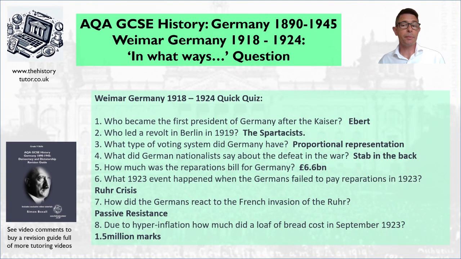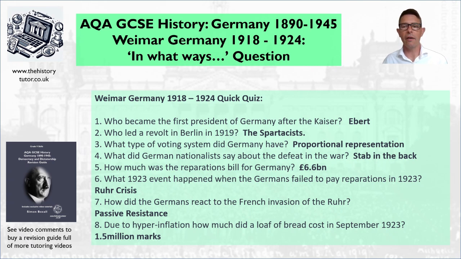So it has proportional representation, and you should know some of the problems around this. So obviously it led to a situation where you had to have coalition governments. So do have a look at my revision video if you're not quite sure about this, about the issue of the different party structures and how proportional representation worked to create a coalition. But the essential basic issue is that in a proportional representation, it's very difficult to get 50% of the vote as one party, so therefore very difficult to get a majority to rule in the Reichstag.